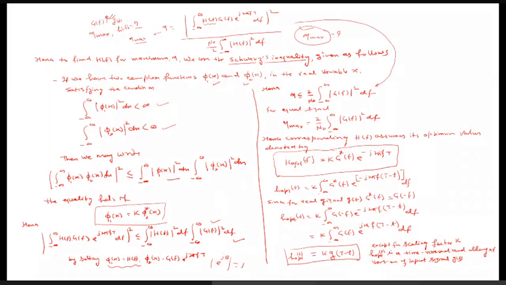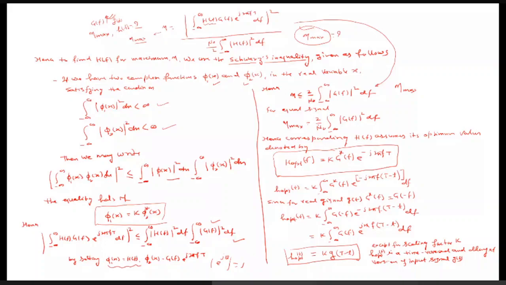And in fact, from this simple expression, we can easily calculate the maximum value, because this eta will always be less than or equal to this factor. It means that the maximum value of eta will be nothing but 2 by N naught times the integral from minus infinity to infinity of |G(f)|² df.